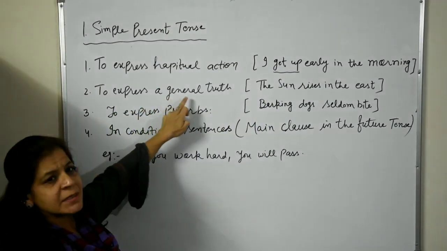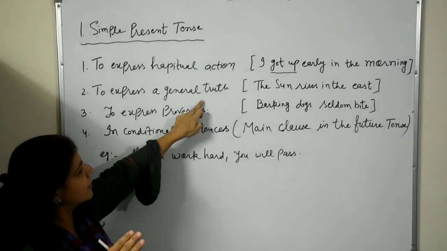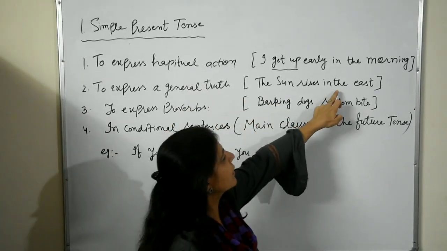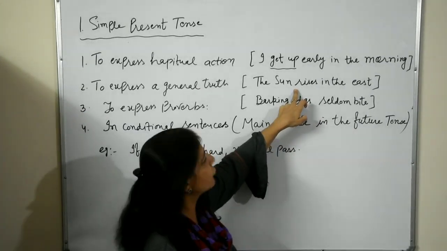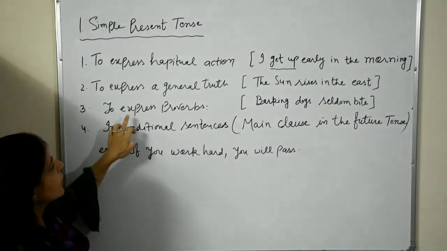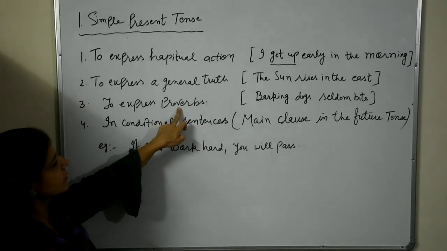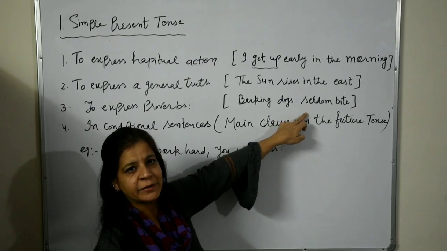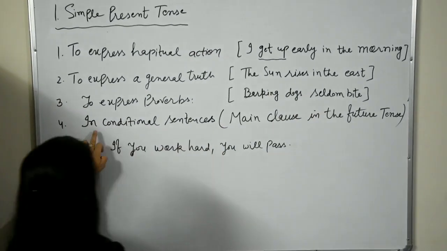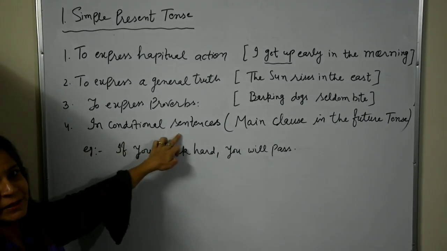Second, to express a general truth. The sun rises in the east. It's the general truth, right? Third, to express proverb. For example, barking dogs seldom bite. It's the proverb.